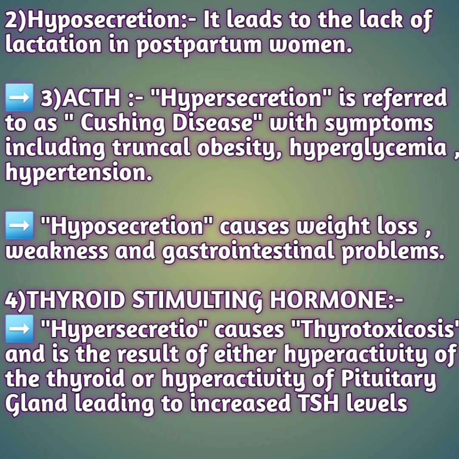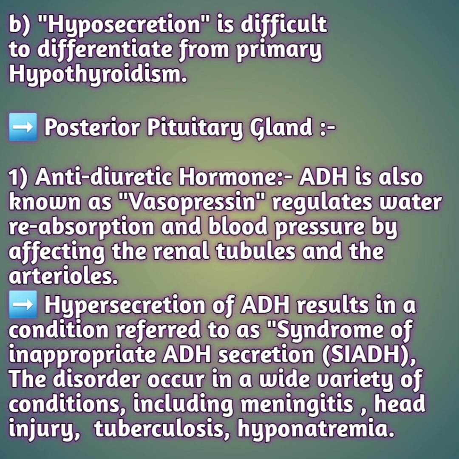In the thyroid case, you will have the opposite of this, guys. If the thyroid is hyper, the person will become too thin, and if it is hypo, the person will become like a hippo. So I will give you a tip: hypo is nothing but hippo. If the thyroid releases lower than the normal level, then the patient will go on increasing their weight. So hypo, hippo, just remember this so that it will be easy for you to understand. Hyper, too much thin. Hypo is hippo, too much obese, too much weight gain.